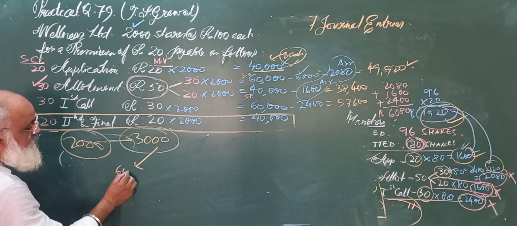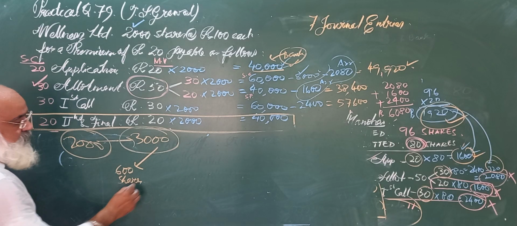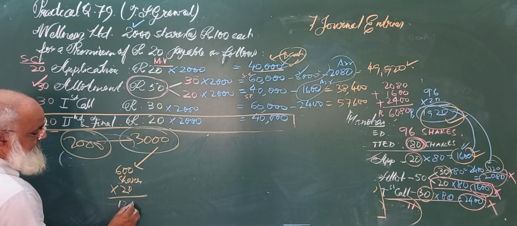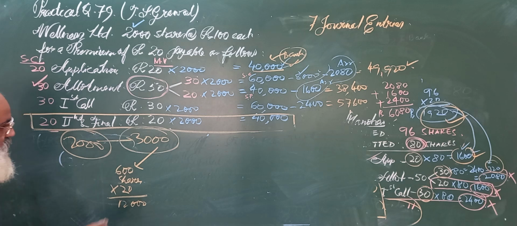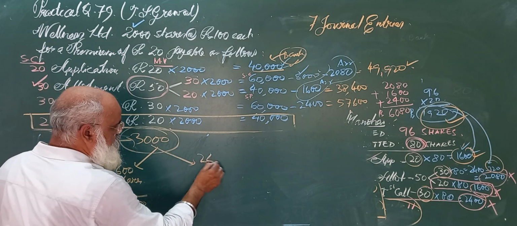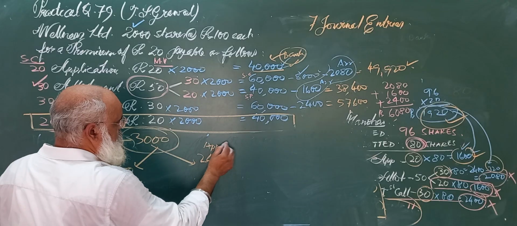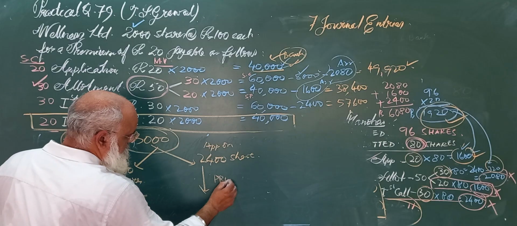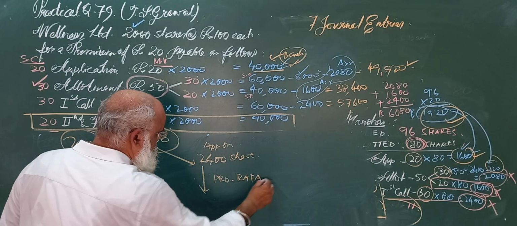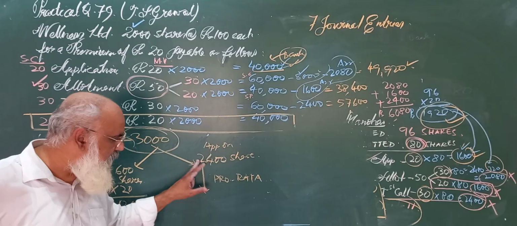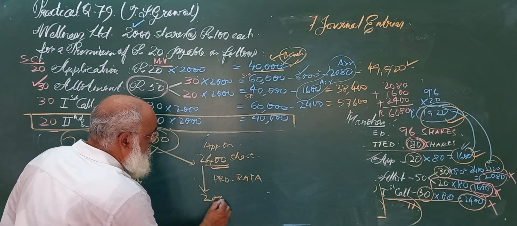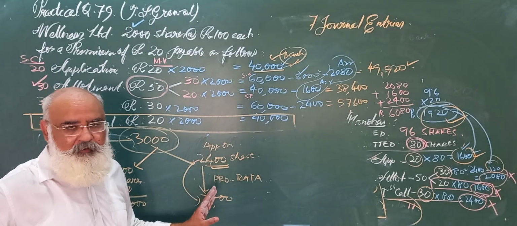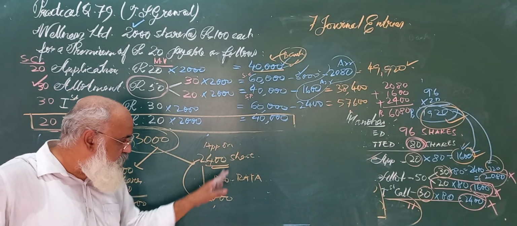Out of these, for 600 shares the application money has been returned. So what is remaining? Remaining was 2400 shares. Shares were allotted pro rata to the applicants of 2400 shares. So to the applicants of 2400 shares, 2000 shares were allotted. So this ratio will go.